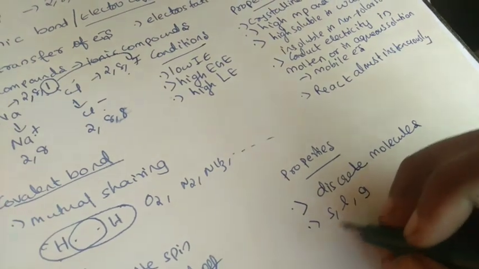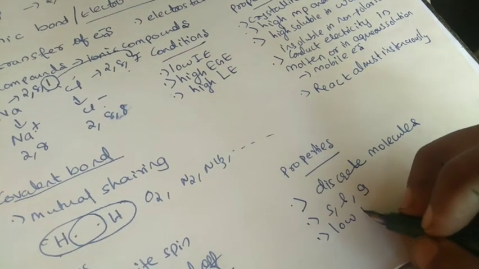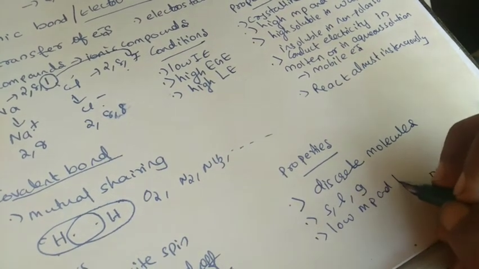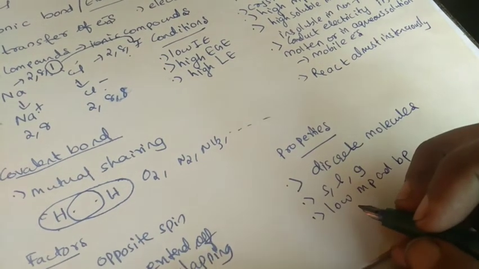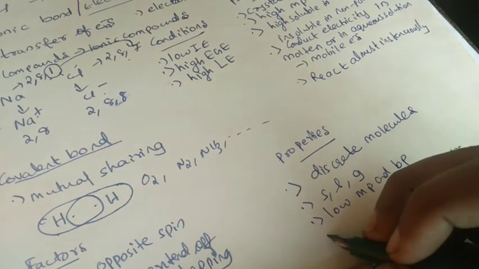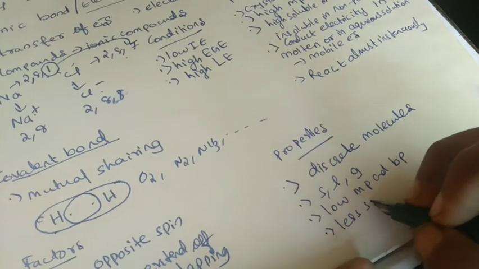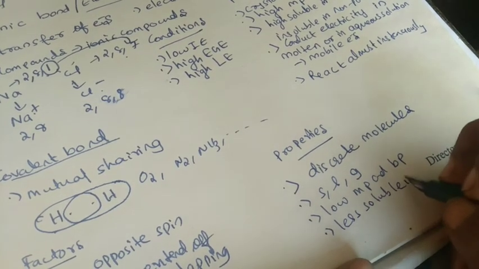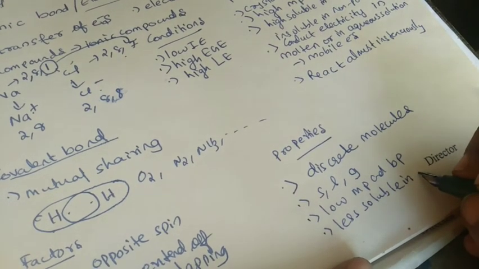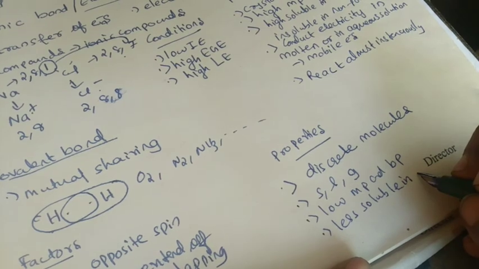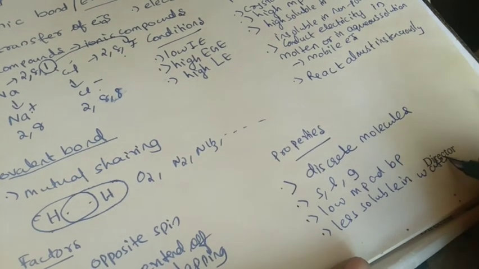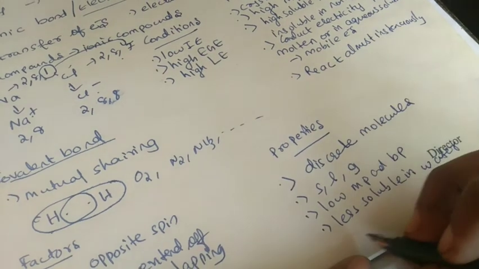Third, they have low melting point and boiling point due to weak van der Waals force, because we can break these bonds easily. Fourth, they are less soluble in water but soluble in non-polar solvents, as I have already said that polar is soluble in polar and non-polar in non-polar only.